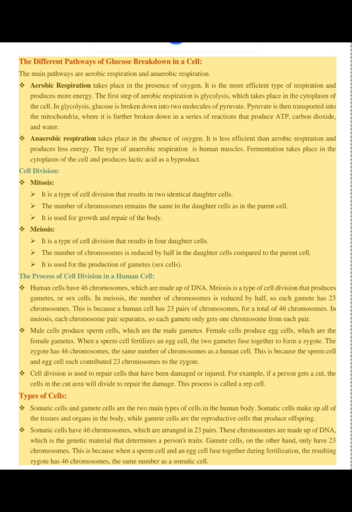Cell division is used to repair cells that have been damaged or injured. For example, if a person gets a cut, the cells in the cut area will divide to repair the damage. This process is called cell regeneration.